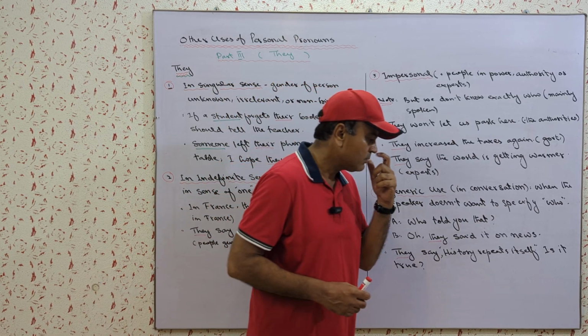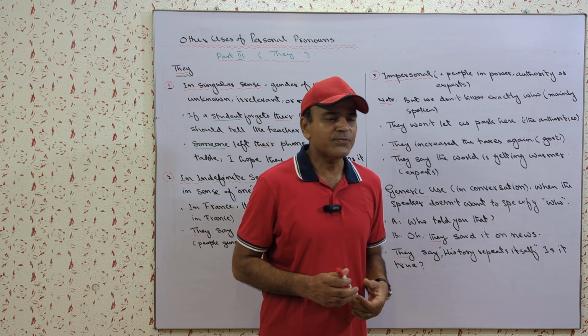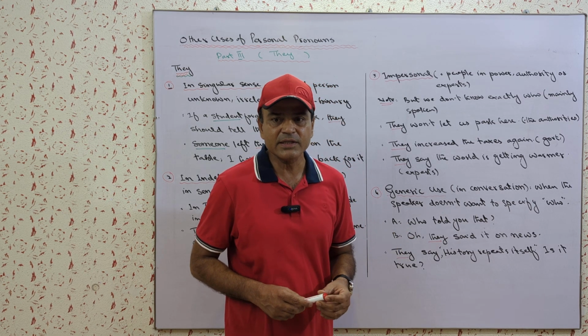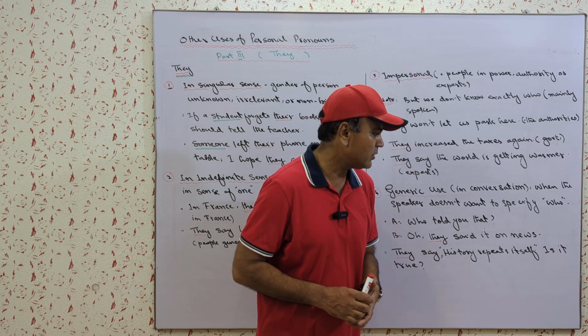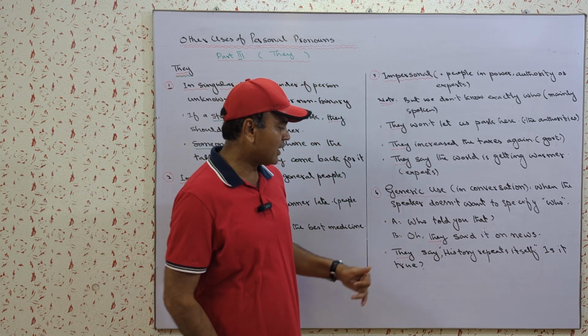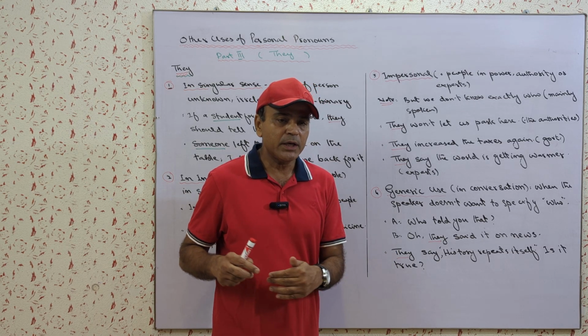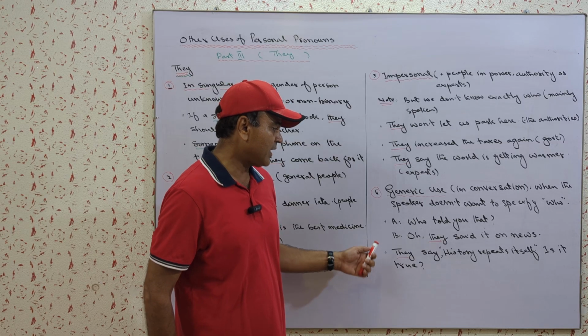Like there is an English idiom, a little bird told me. If someone asks who said this and you do not want to tell them, you say a little bird told me. In the same way, when you do not want to mention the particular group of people, in that sense you also use they.